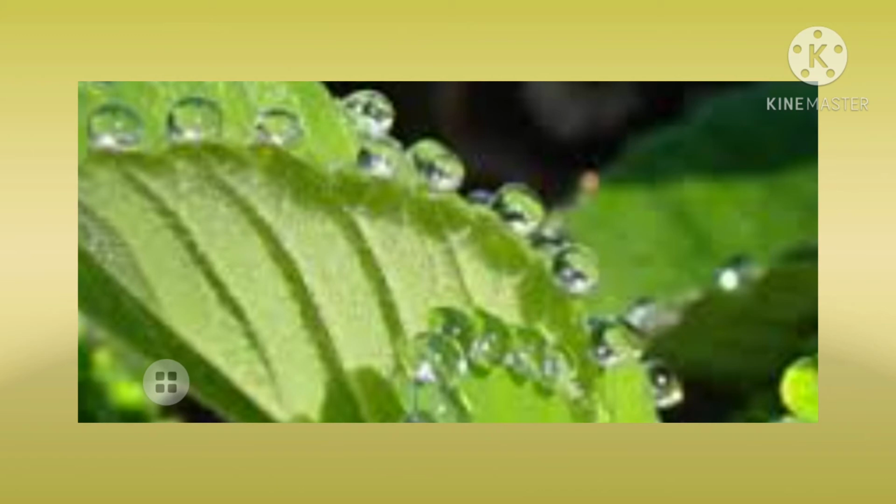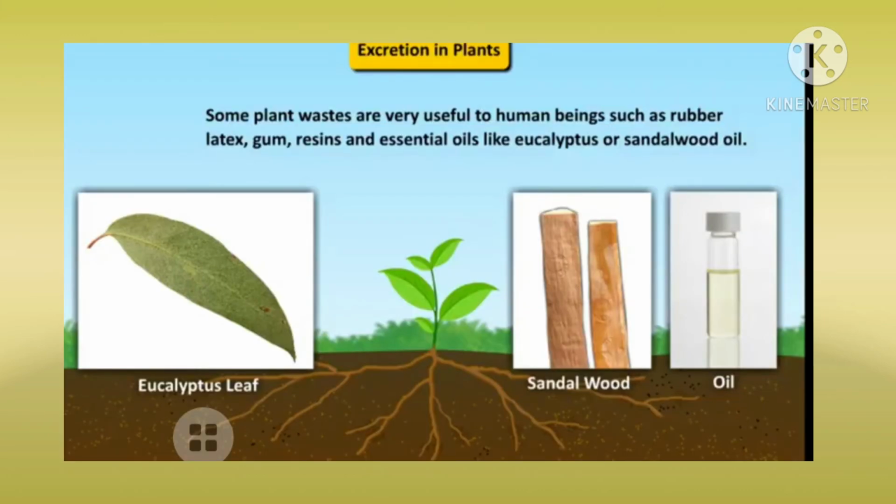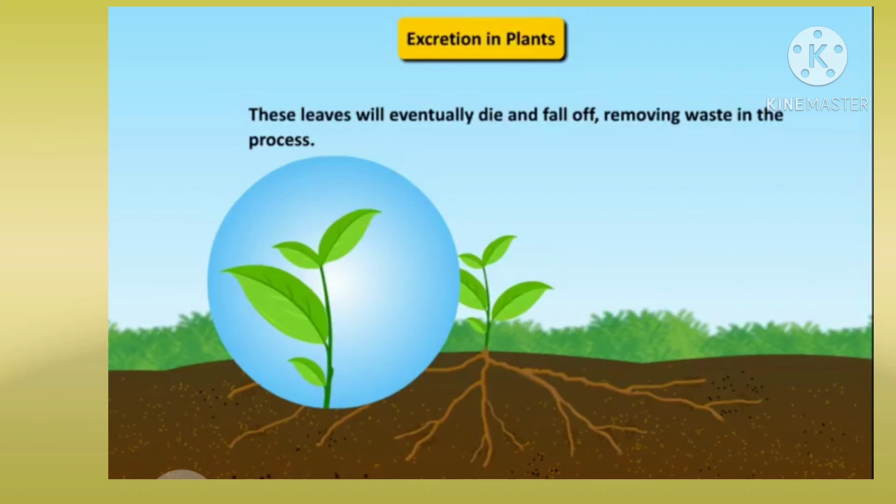Sometimes waste is deposited in different parts of a plant like the leaves. So this is the diagram of the leaf in which the waste is deposited in the form of alkaloid. Sometimes it may be deposited in the bark, that means the old xylem also. And some plant wastes are very useful for human beings. Examples are rubber, latex, gum, resins, tannin, essential oils like eucalyptus or sandalwood oil, which are used for various purposes.